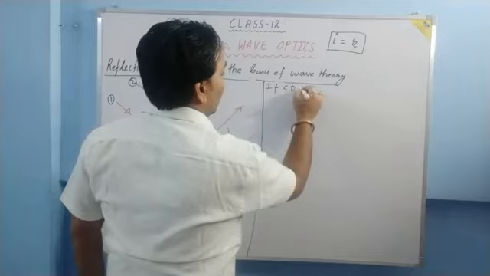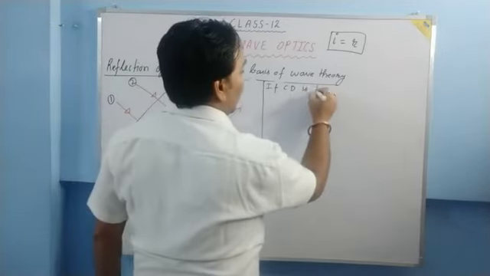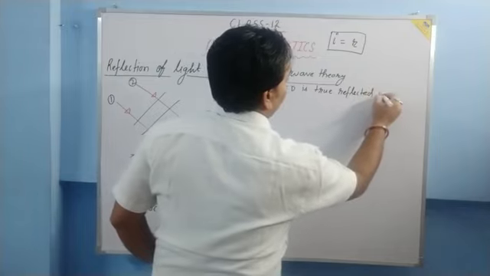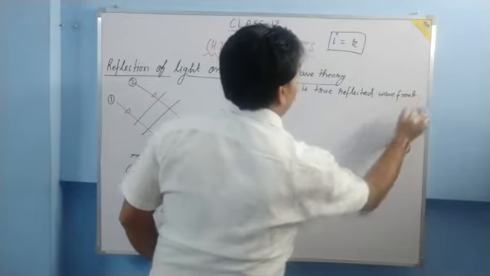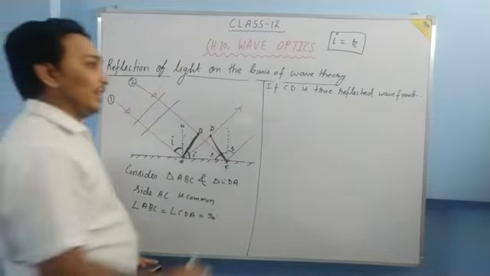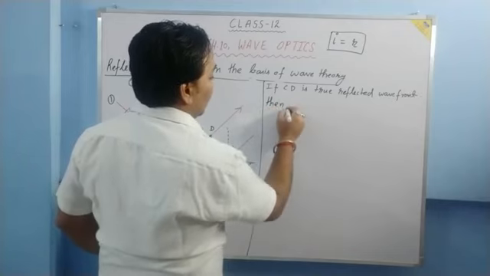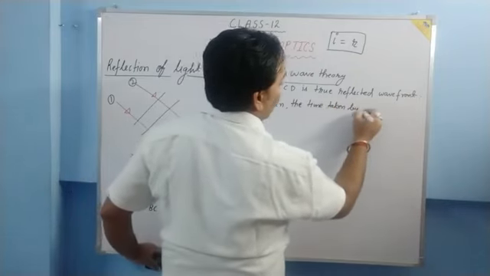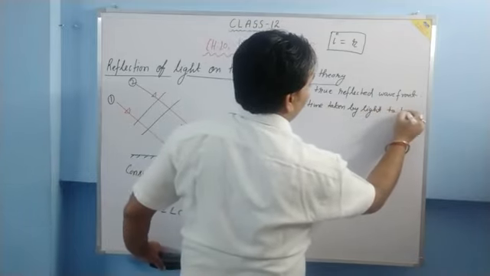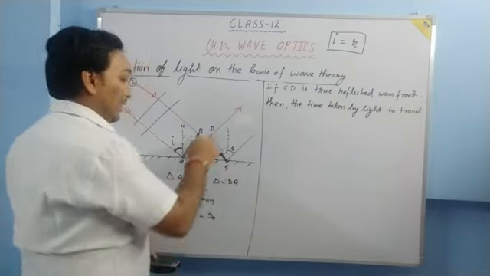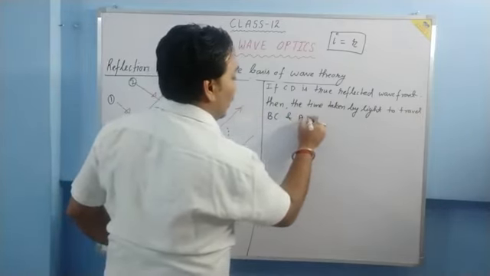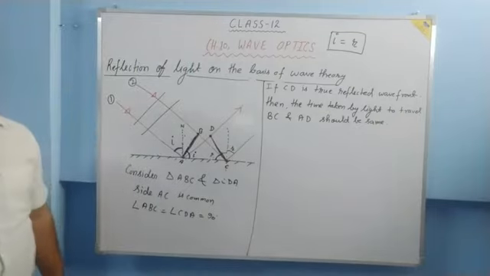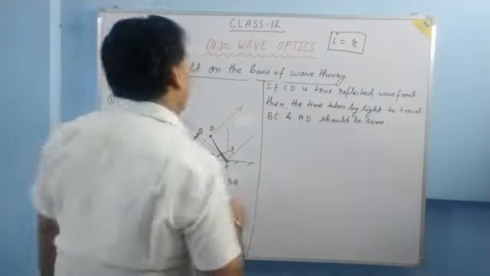If CD is a true reflected wavefront, then the time taken by light to travel BC and AD should be the same.